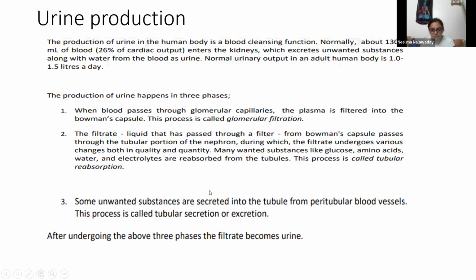Undergoing the above three phases, the filtrate becomes urine. So a total of 20% of plasma is getting filtered, and then this filtrate passes through three phases, and then it becomes urine.